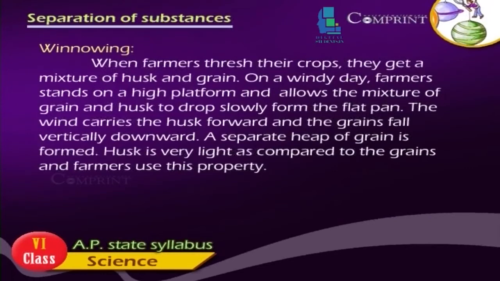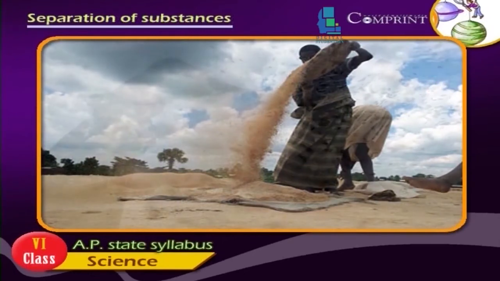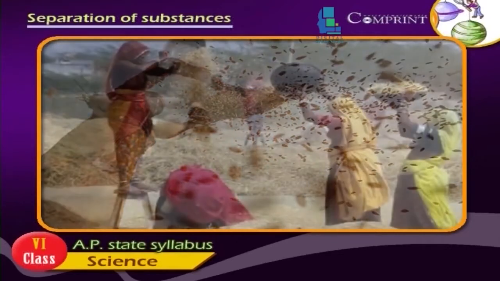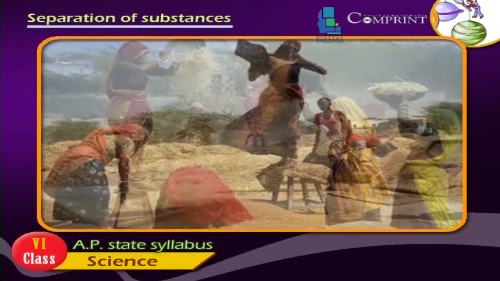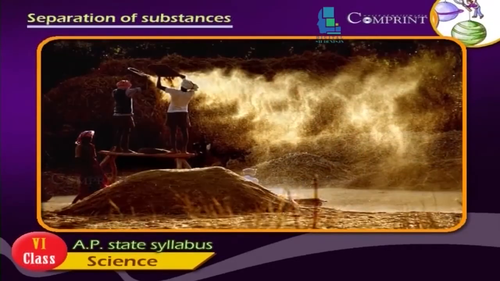Winnowing. When farmers thresh their crops, they get a mixture of husk and grain. On a windy day, farmers stand on a high platform and allow the mixture of grain and husk to drop slowly from the flat pan. The wind carries the husk forward and the grains fall vertically downward. A separate heap of grain is formed. Husk is very light as compared to the grains, and farmers use this property.